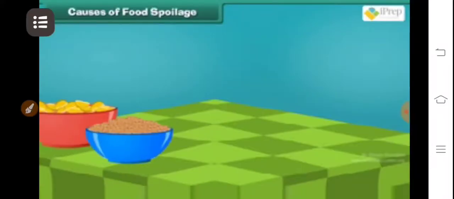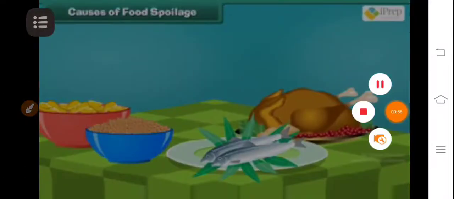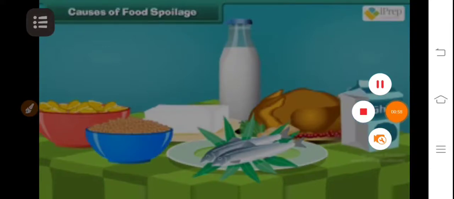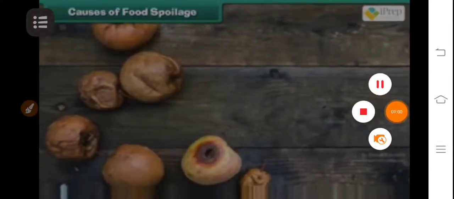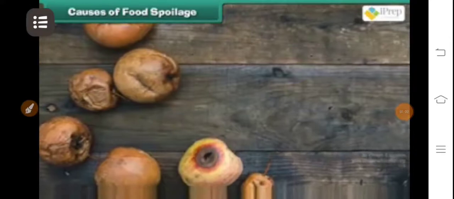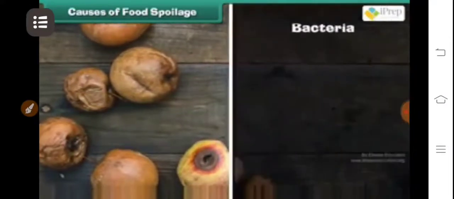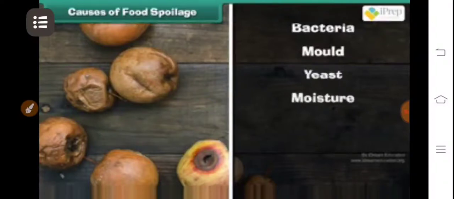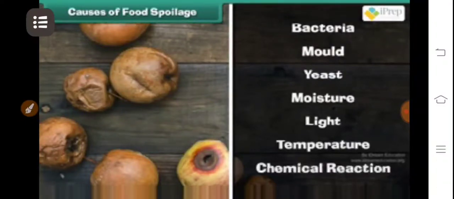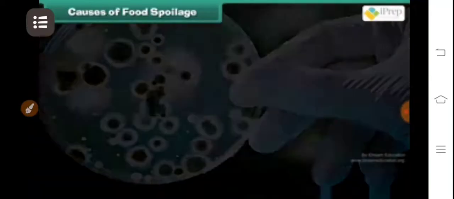Causes of food spoilage. The food we eat should be fresh. There are various factors responsible for food spoilage, such as bacteria, mold, yeast, moisture, light, temperature, and chemical reaction.